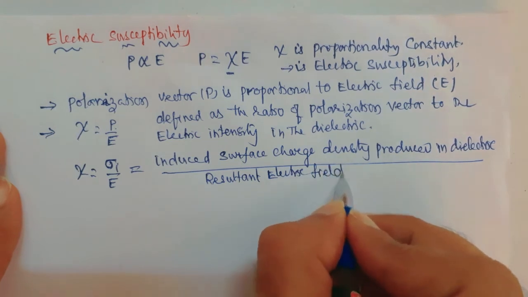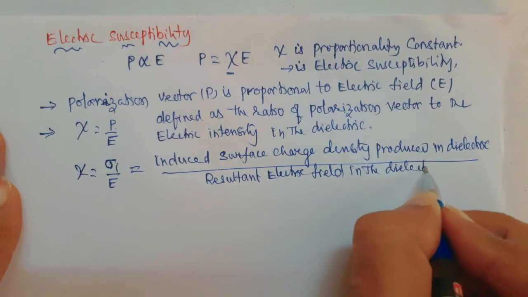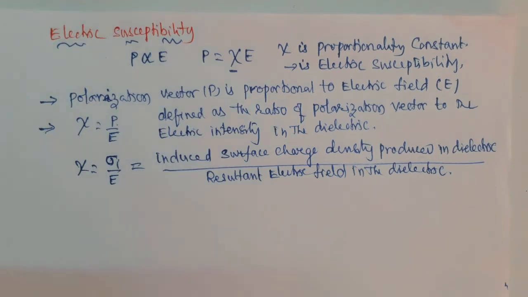Electric field in the dielectric. These are the two definitions for the electric susceptibility.